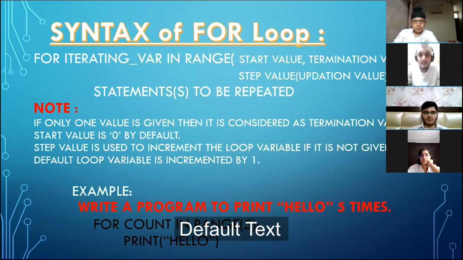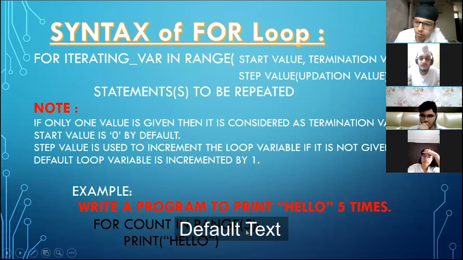Now here, one very important thing which you need to take care of. See, the note is written on the screen. If only one value is given, then it is considered as the termination value. Inside the range function, which value is written? 5.